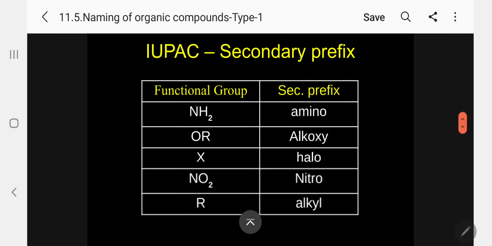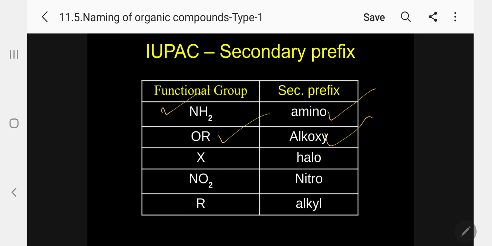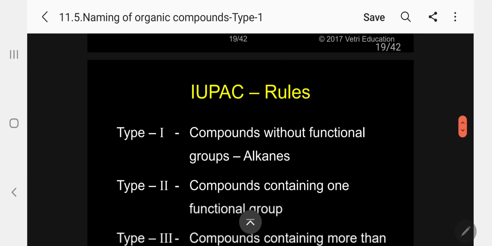I am coming now. Examples: NH2, amino prefix; OR, alkoxy, methoxy, ethoxy, propoxy; X, halo, fluoro, chloro, bromo, iodo, etc.; NO2, nitro; or alkyl. This order is most important. Please memorize this order. It will be useful in later cases.